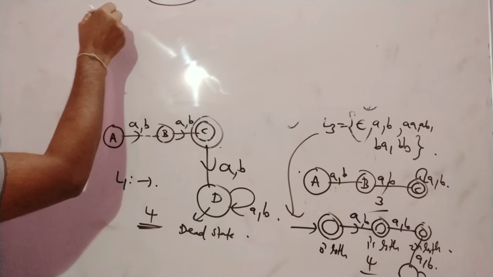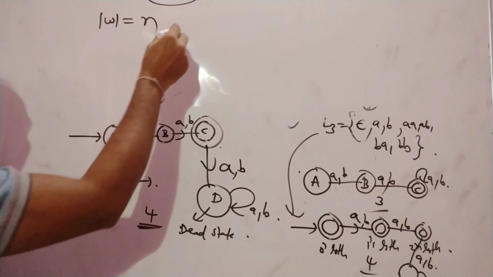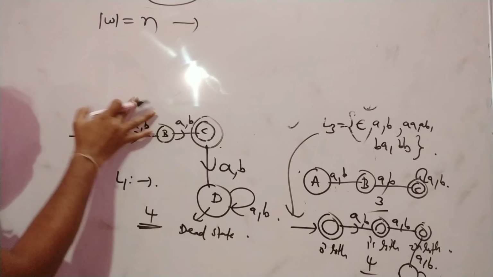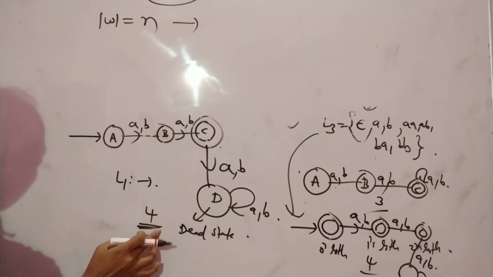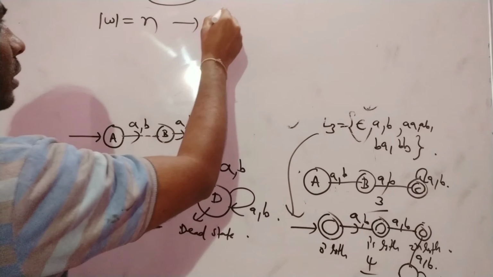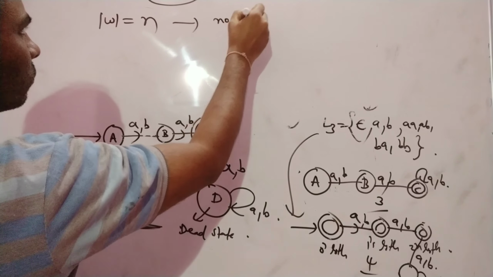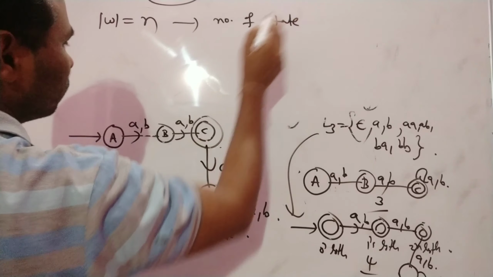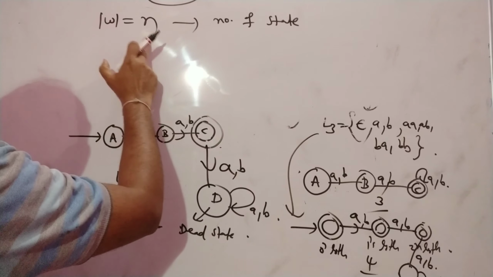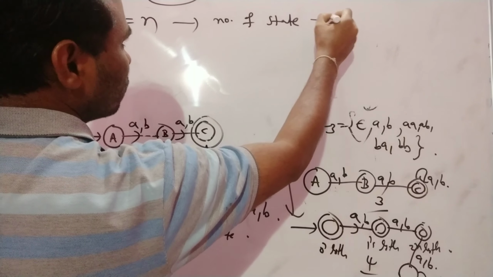If length is equal to n, say length is equal to 2, how many states are required here? 4. It means 2 plus 2, 4. If length is n, you require n plus 2 states.